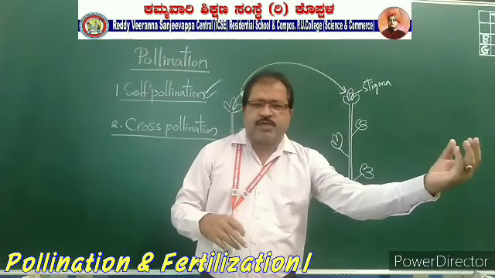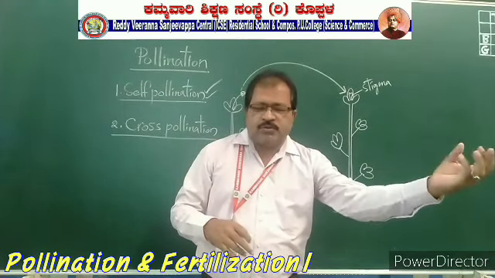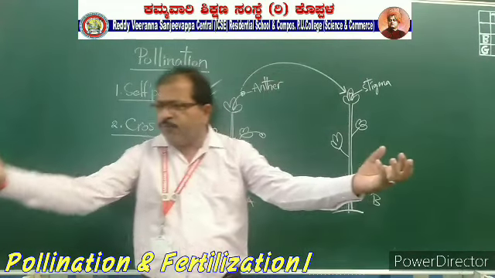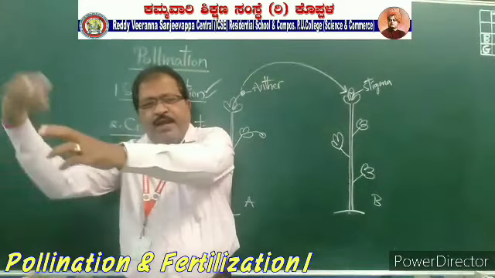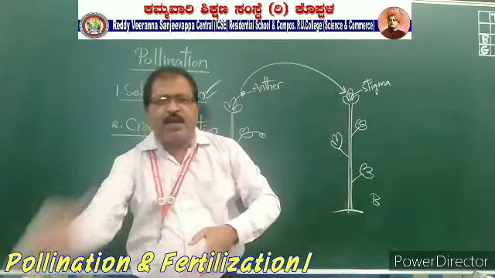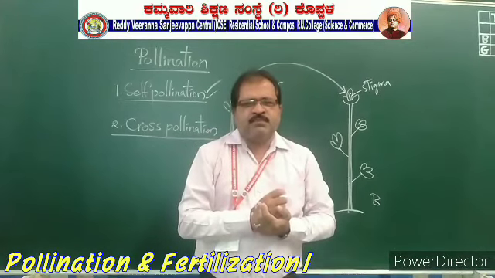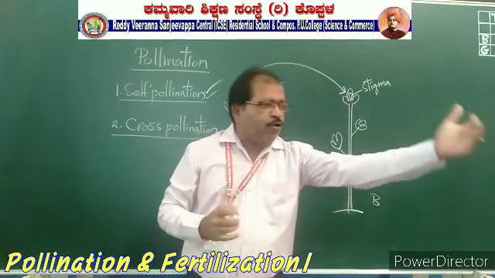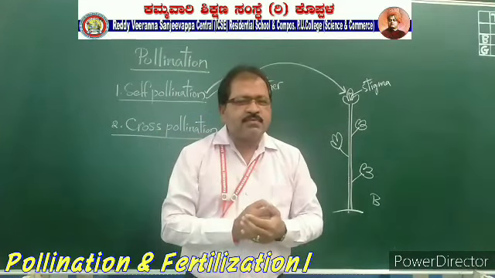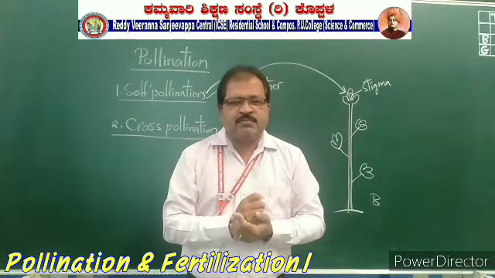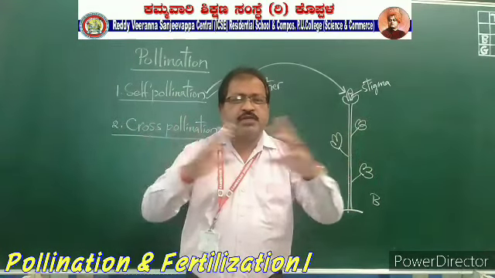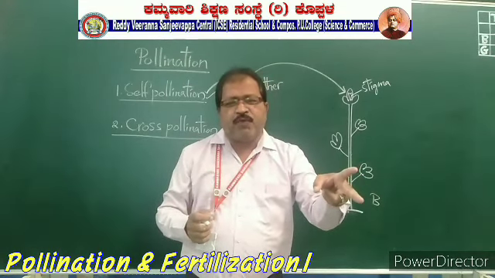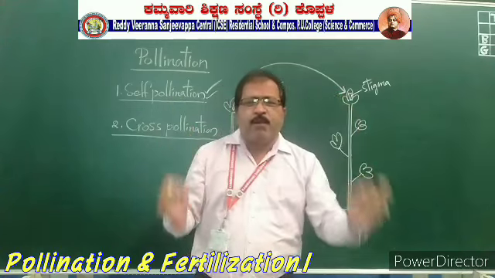The pollen grains are transferred from the anther of one flower to the stigma of another flower of another plant of the same type. So the pollination between guava plant to guava plant, mango plant to mango plant, neem plant to neem plant, that is called cross-pollination. Pollination between two different flowers of the same kind of plants.